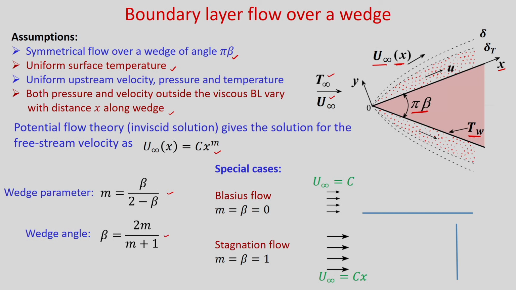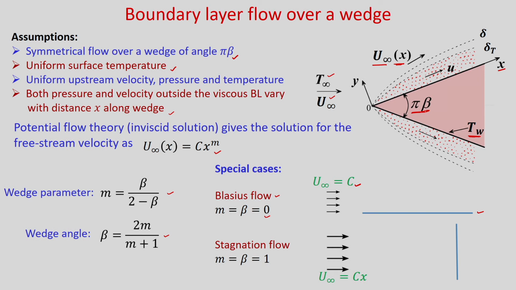Now, you can see that as a special case, if you put beta equal to 0, m will become 0, and what will be the flow situation if beta becomes 0? So, it will be flow over flat plate. So, if this wedge angle beta is 0, then obviously it will become flow over flat plate, and if beta is 0, that means m will be 0, and if m is 0, u infinity will be constant. Okay. So, it will be a Blasius flow over a flat plate.